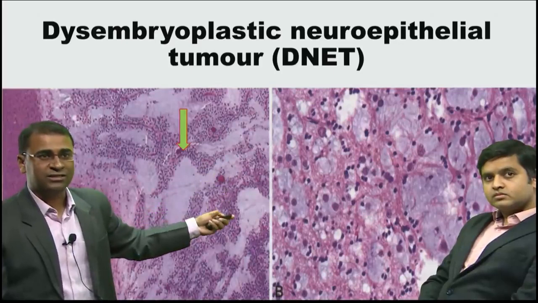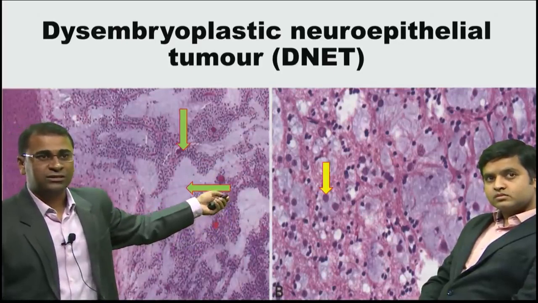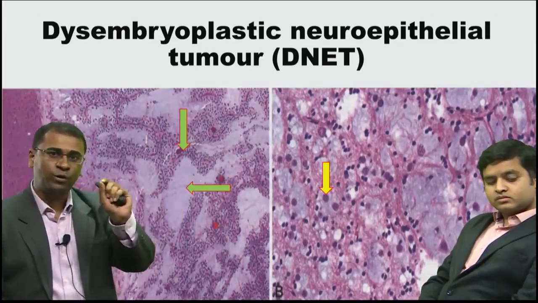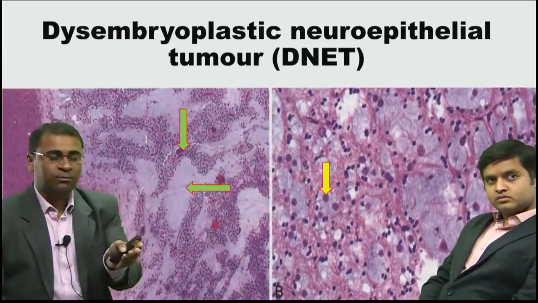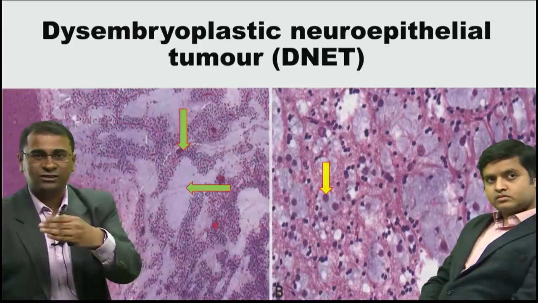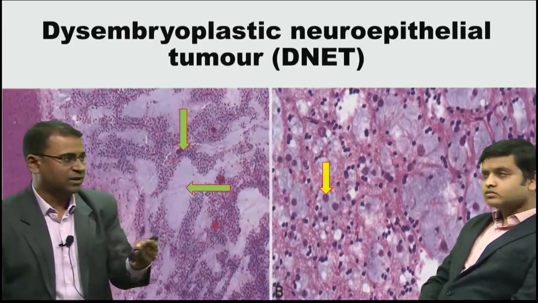Now what you see on the other side, this is important. Now you see this dark bluish area, that dark blue area are actually well differentiated neurons. Now some of the neurons become dysplastic during development, and that is what causes the main problem of epilepsy that occurs in this age group.